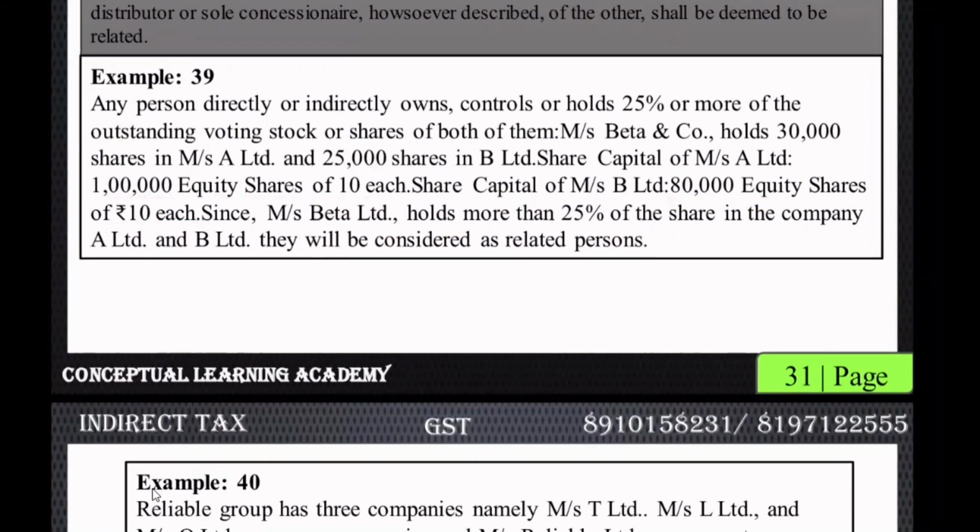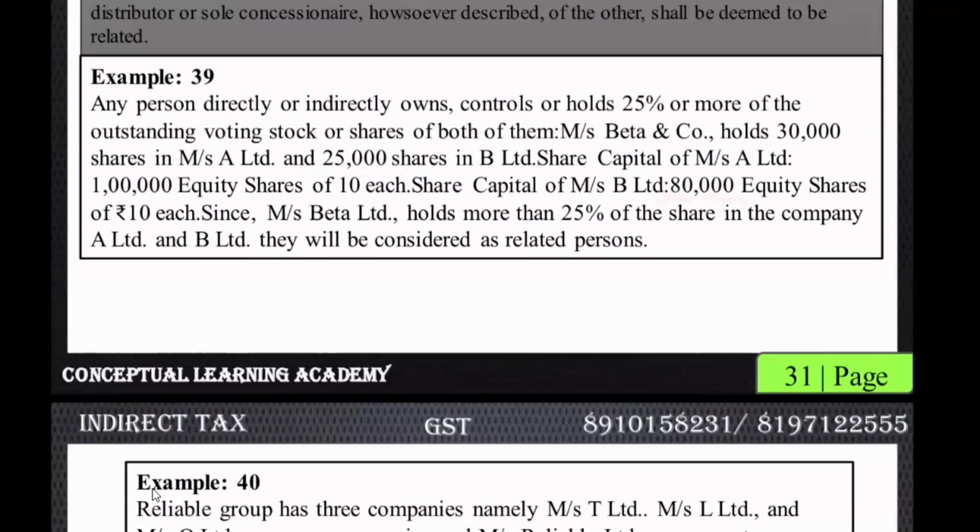Correct. So here first we have to calculate the stake. So how much is Messrs. Beta holding in A Limited? 30,000. How much was the capital? 1 lakh. So it is more than 25%. Correct? Now next, in B Limited, he holds 25,000. And what was the capital? It was 80,000. So again, it is more than 25%. So, correct? A and B.